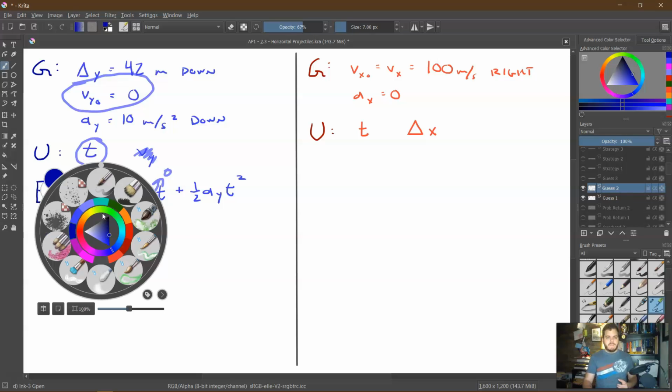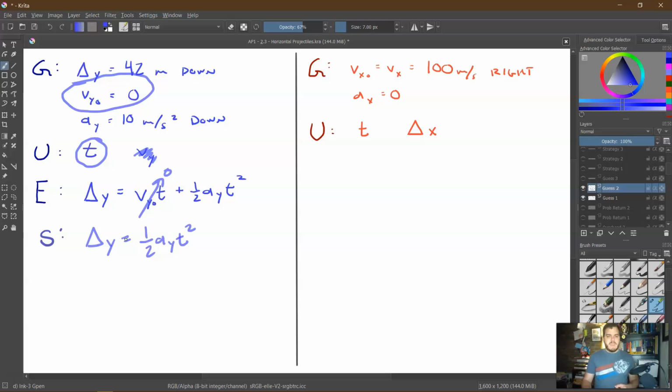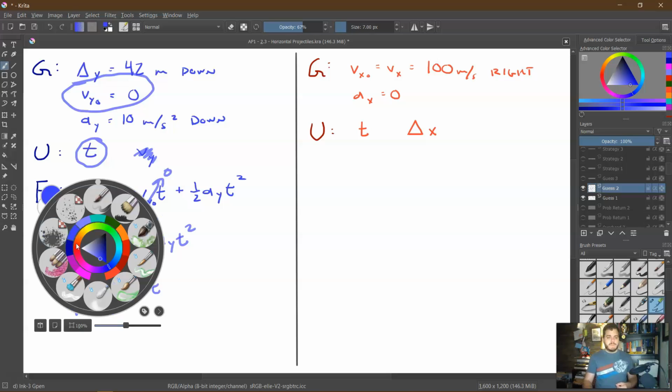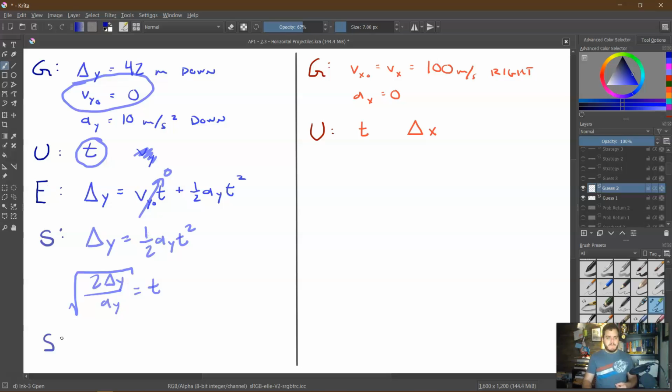So we're actually solving for this equation. So now that I have this, how can I simplify this a little bit? Well, I'm looking for t, so I'm going to multiply by 2, divide by ay. Now that would be squared, so I need to take the square root. And lastly, we plug in some numbers, and if you plug in your calculator, don't try to do this in your head, you should get 2.9 seconds, roughly speaking.